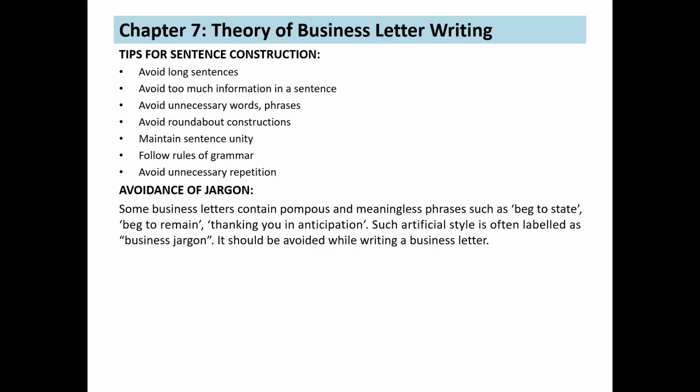Then avoid roundabout constructions. Roundabout means the construction of sentences which will not lead to direct meaning or concrete meaning, which will create confusion in the mind of the reader. The reader will get confused what exactly the meaning is. ऐसे घुमा घुमा के one thing you are telling, घुमा के वही चीज़ आप बता रहे हो. Such kind of constructions you should avoid.